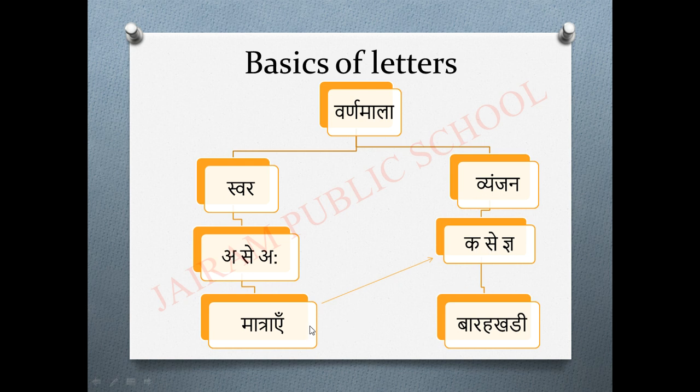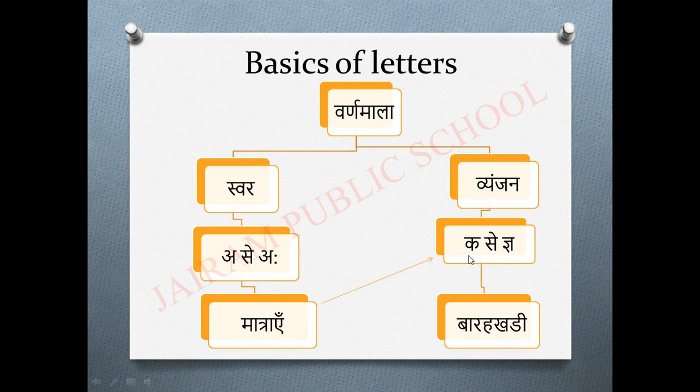Then children, if we join these matra symbols to a Vyanjan letter, what will we get? We will get Barakhadi, a set of alphabets with their pronunciation and sound.